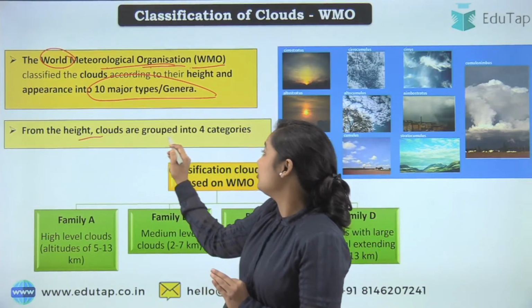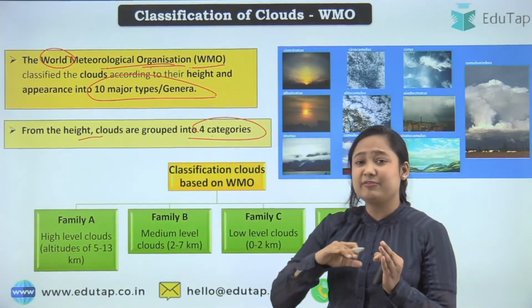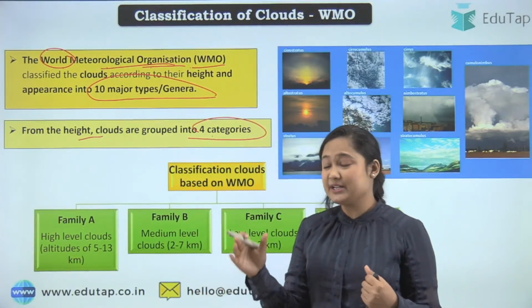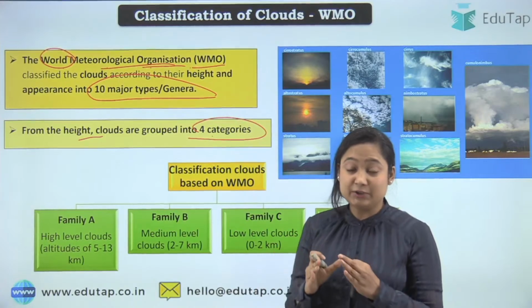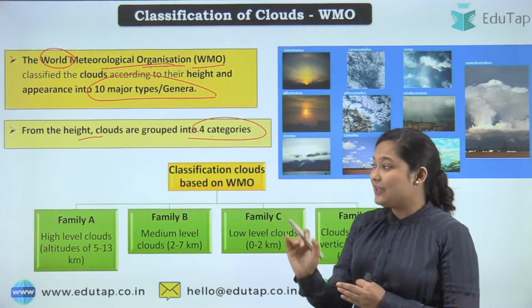So from the height of the cloud, there are 4 categories. There are major categories and different kinds of categories. You will find even some countries have different categories, but we don't need to go that deep. We need to focus on what is important for our examination, particularly for the NABARD examination.